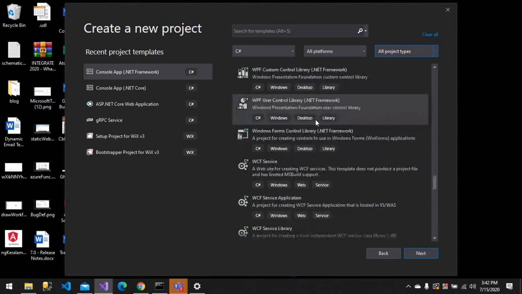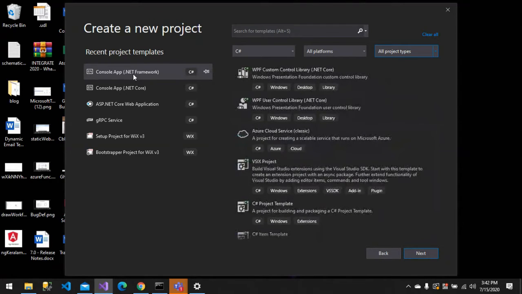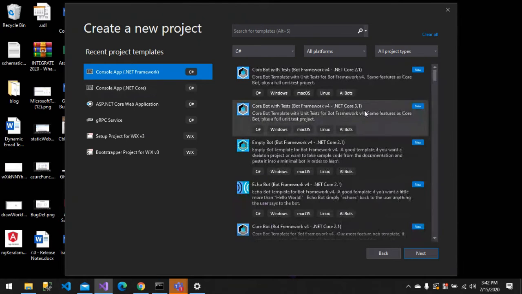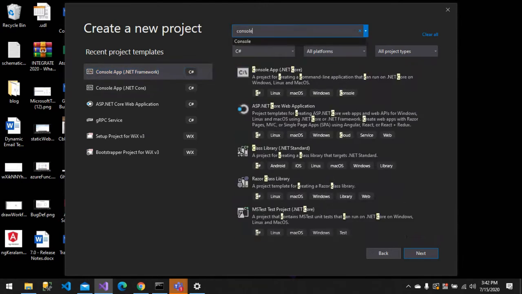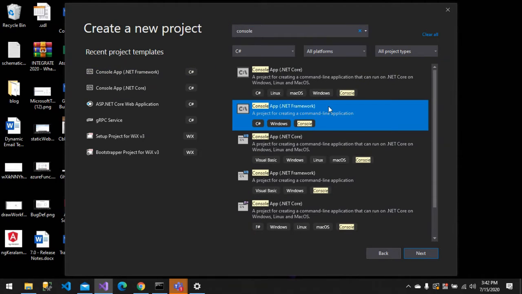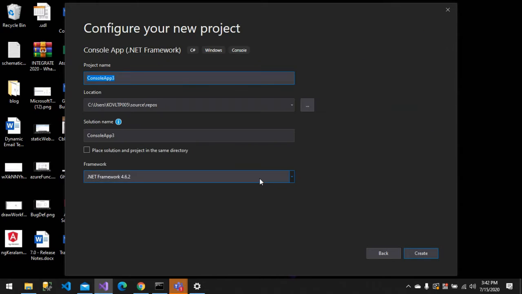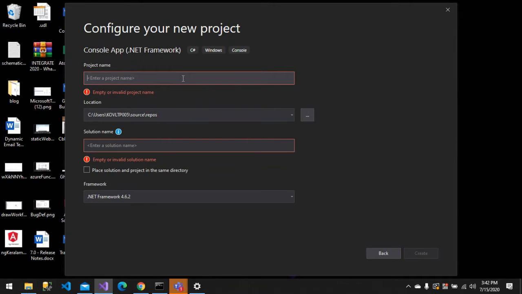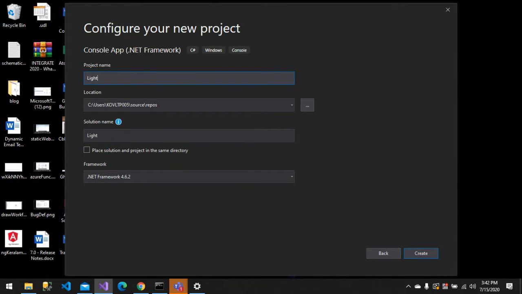Let's say I'm going to use Console App (.NET Framework). You just select the respective template. You can also search for a template: I'll type console app, it filters the list, and I select this console app and click next. I have to provide the project name, which for now can be anything, and select the location of the project.